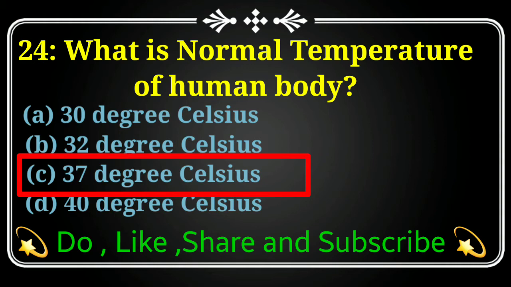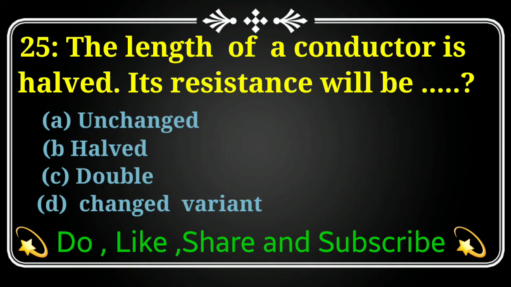Our next MCQs is the length of a conductor is halved. Its resistance will be option A, unchanged. Option B, halved. Option C, doubled. Option D, changed variant. And the true answer is option B, halved. The length of a conductor is halved, its resistance will also be halved.